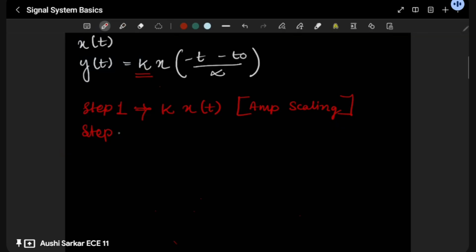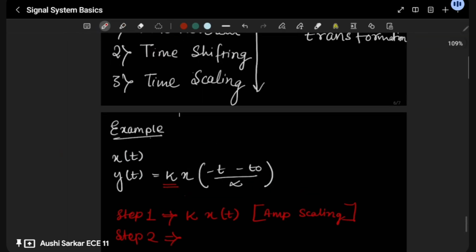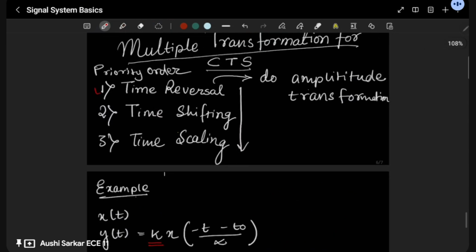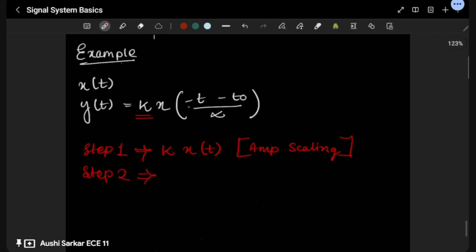Then next step, step 2. After sorting amplitude, I have told you the priority order, that is time reversal. So you can see time reversal, minus t. You have to write k x(-t). Okay, once you are done with this minus t, you are done. So this is our time reversal sorted. One by one step you have to do.